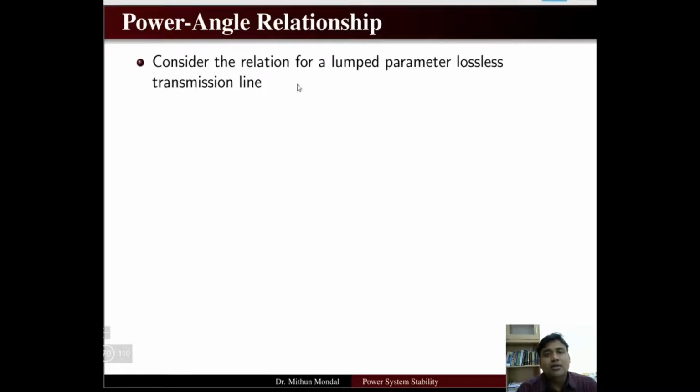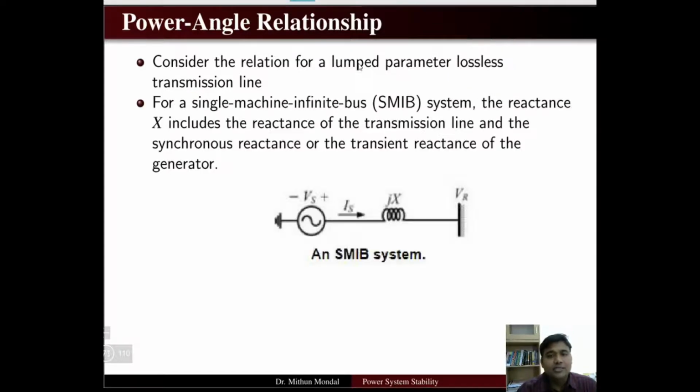So consider the relation for a lumped parameter lossless transmission line. So we are taking the lossless transmission line and the parameter is the lumped one. If you have a single machine infinite bus system, which is known as SMIB, the reactance includes the reactance of the transmission line and the synchronous reactance or the transient reactance of the generator.